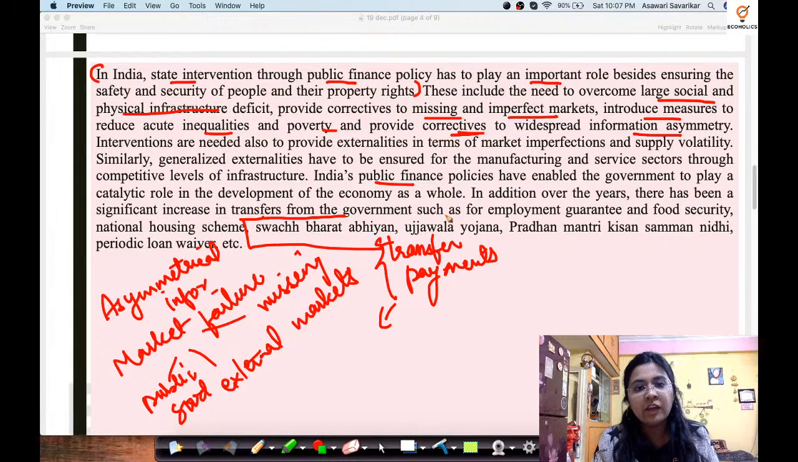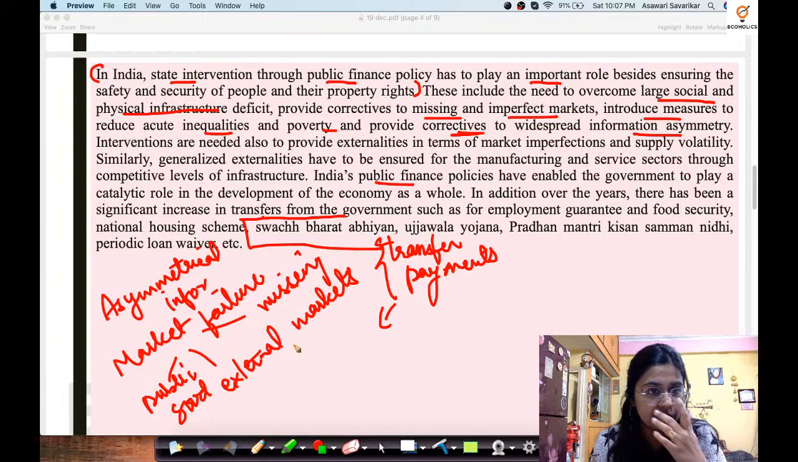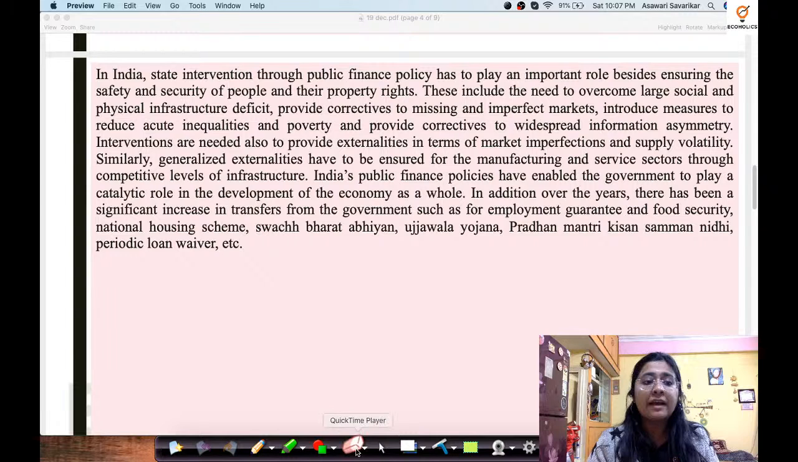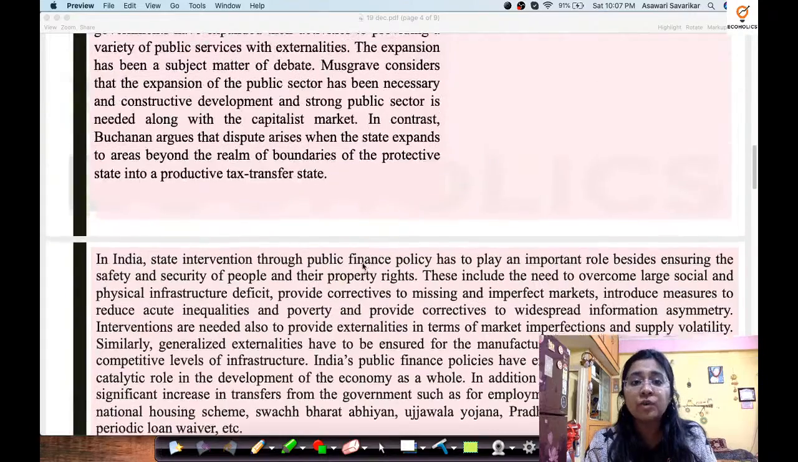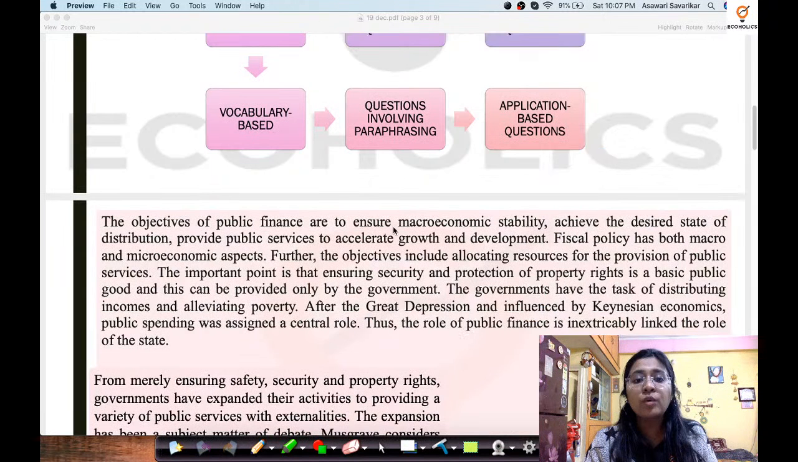Now, in addition, over the year, increase in the transfers from the government, such as employment guarantee and food security, national housing scheme, Swachh Bharat Abhiyan, Ujjwala Yojana, Pradhan Mantri Kisan Samman Nidhi, periodic loan waiver, and many others. So these are various types of transfer payments which have to be done by the government in order to alleviate various inequalities and poverty. So they have also talked about transfer payments. The main idea of the passage, like we said over here, the subject of the passage was public finance.